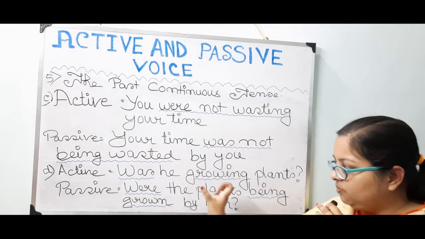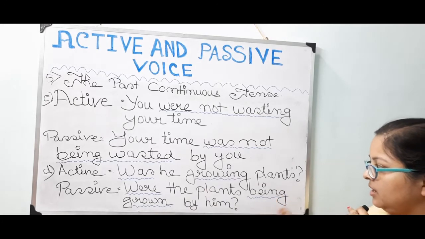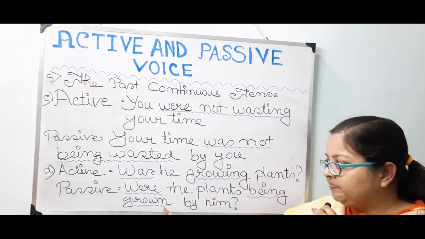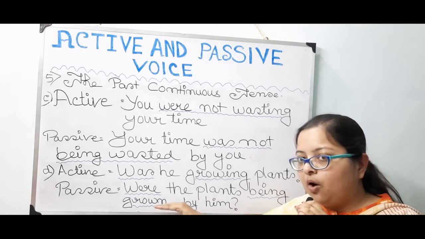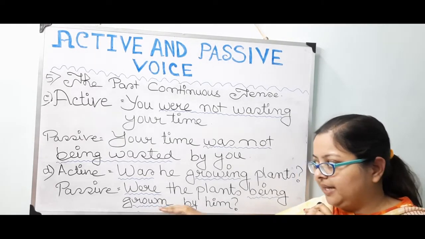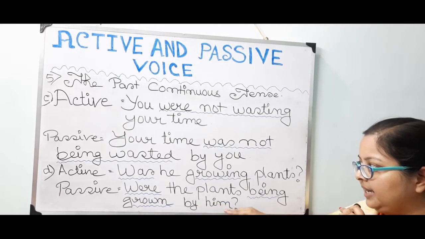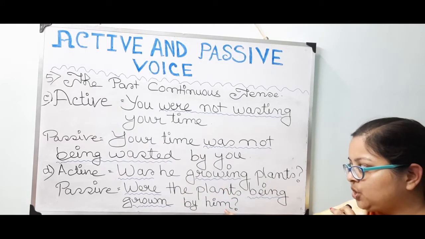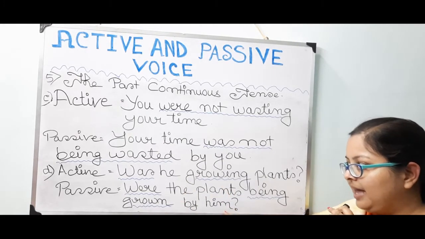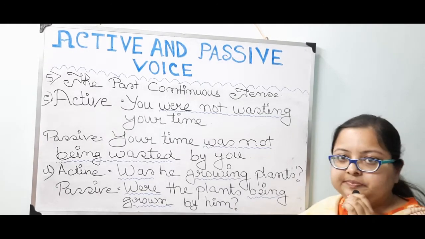So were the plants, then being grown. Grow, grew, grown. So the third form of the verb we have to use over here is grown. Then according to the rule by, then him. He occupies the place of the object of the passive voice and turns to him. Question mark.